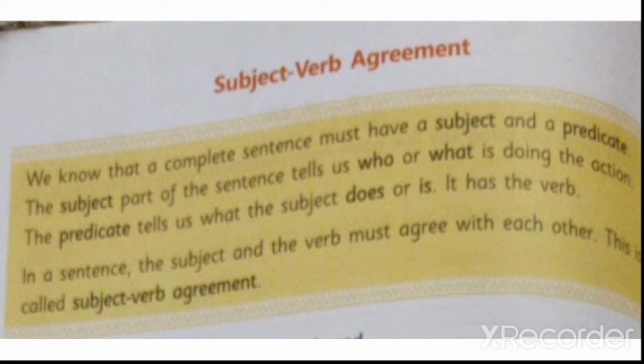Okay. Then in a sentence, the subject and the verb must agree with each other. This is called subject-verb agreement, which means the verb and subject must have the connection. Okay, the verb and the subject must have the connection. So without connection, the sentence will not give complete meaning. So that is subject-verb agreement. Okay.